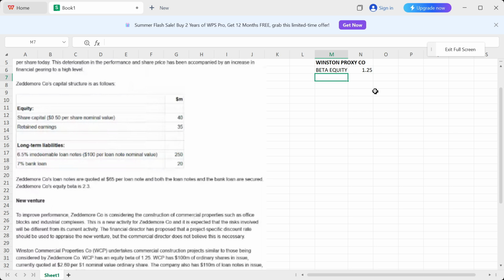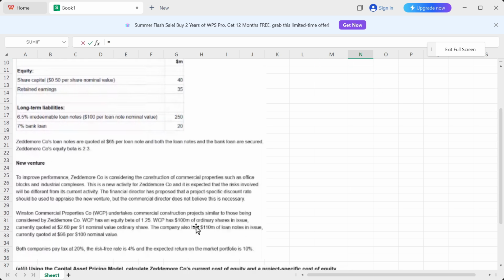And then what I need is the VE, which is my market value of equity. And how do you calculate the market value of equity? It's very simple. You take the number of shares and multiply it with the market price, right? So let's see. It says over here that WCP has $100 million of ordinary shares in issue, currently quoted at 2.60 per $1 nominal value.